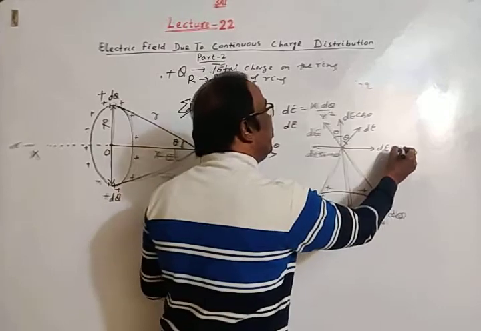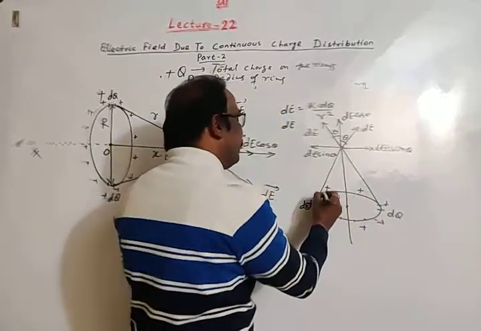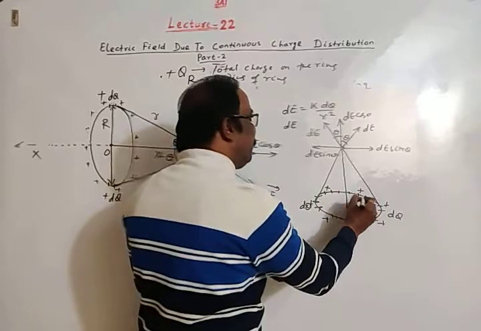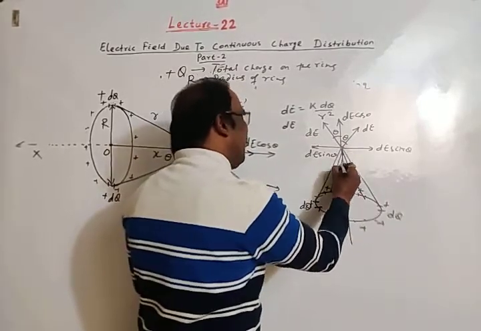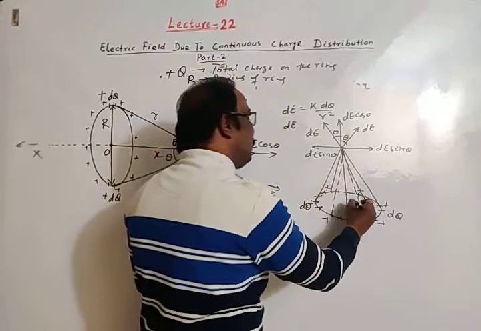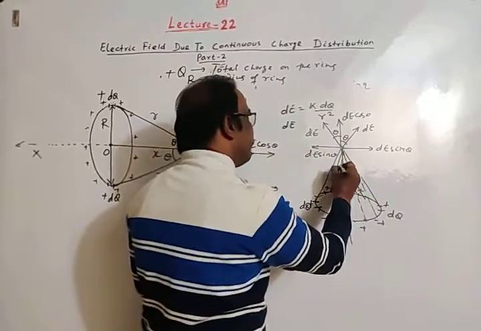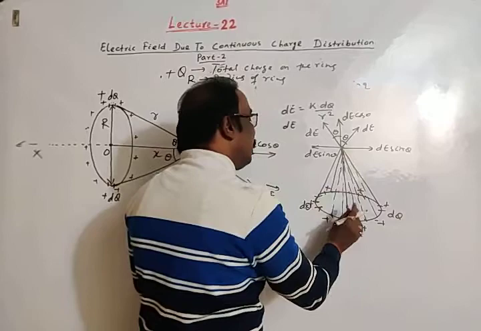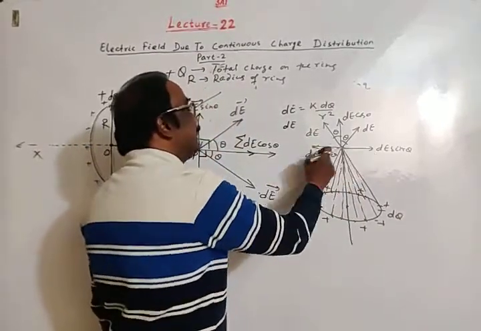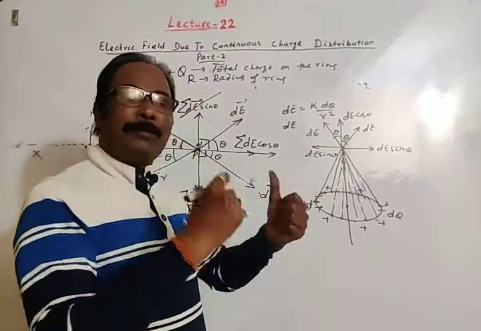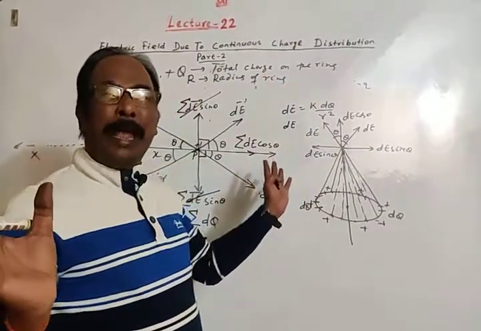The diagram may also be drawn like this. See, dq, dq, dq, dq, dq. So due to all dq, the electric field at the given point will be along these lines. Okay, so the dE sin theta components along all directions will cancel each other.